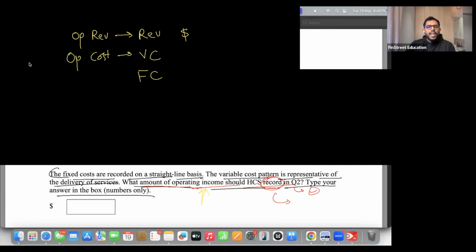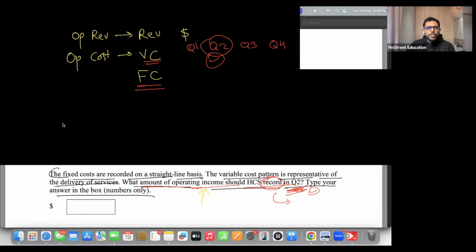Going back, we have VC, we have FC. There is also one more hint. There is a certain proportion given. There were quarterly numbers given: quarter 1, quarter 2, quarter 3, and quarter 4. So as per the question, for quarter 2, refer to the quarter 2 number.